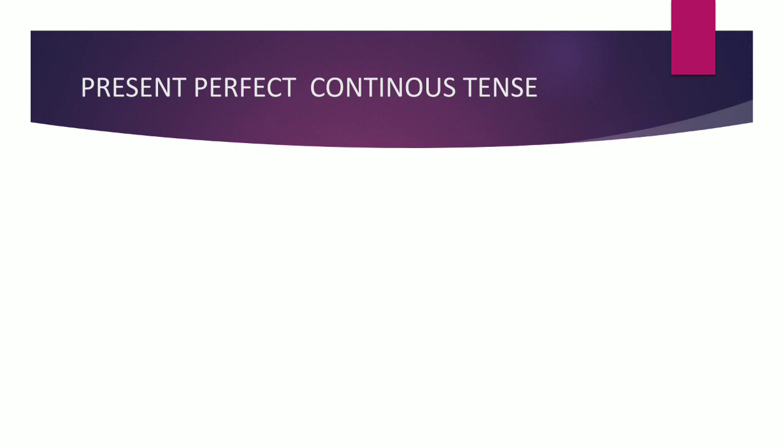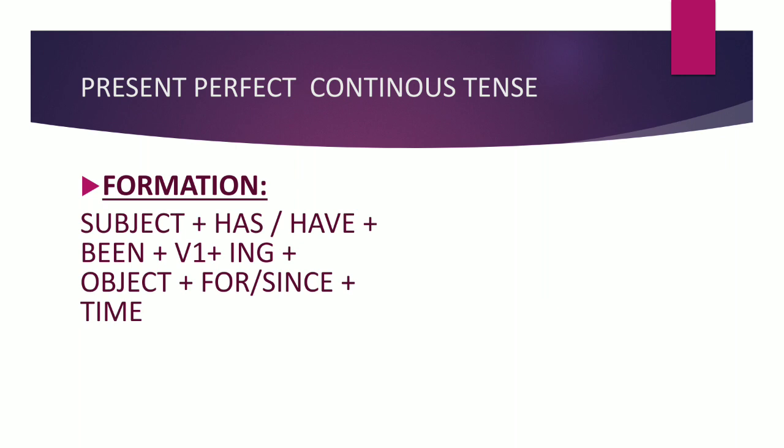Let's talk about present perfect continuous tense. The formation is subject plus has or have. So new words are added here: been, okay, and for and since. This sentence is used to express an action which began in the past but still continues at the time of speaking and may continue in the future also.